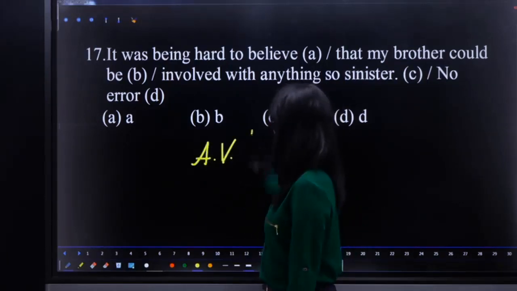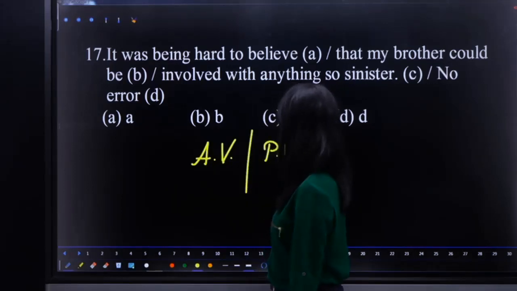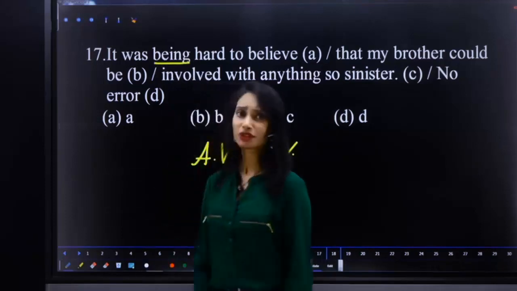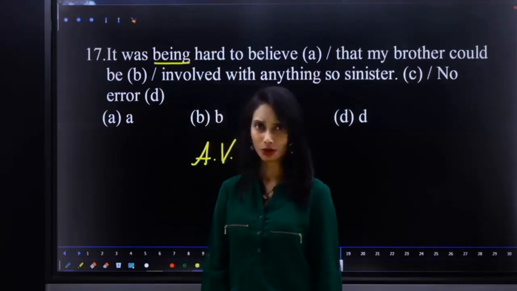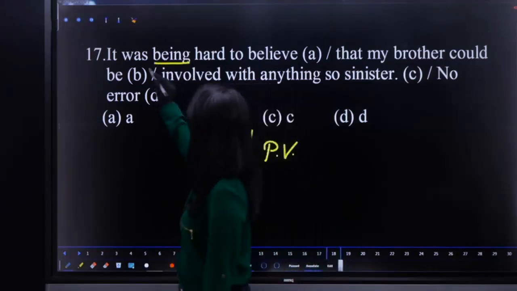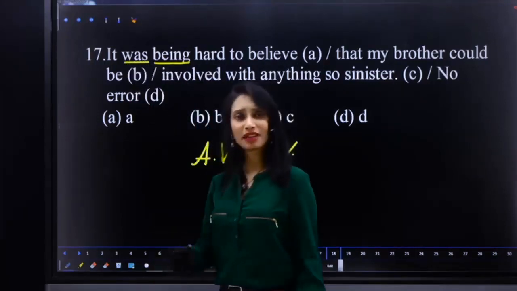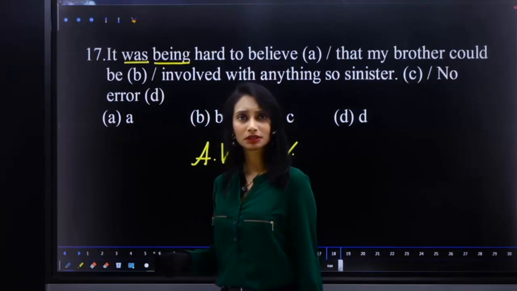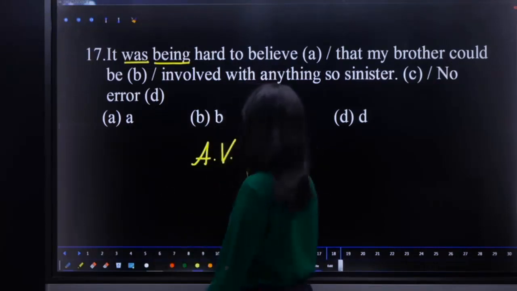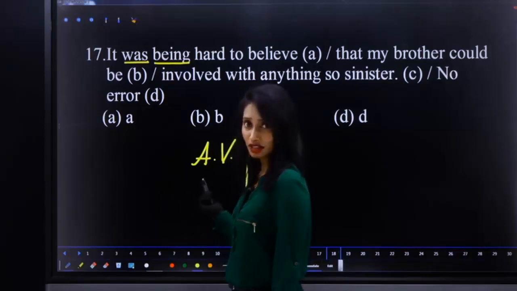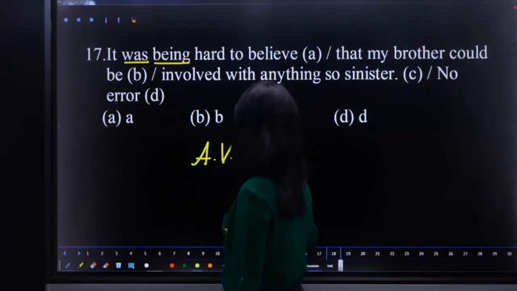Because here there is "being", and being is used in passive voice. Yes or no? So here you see, it was hard to believe. Was is there, then where is the main verb? If it is in passive voice, the structure should be auxiliary verb plus being plus V3. There is no V3. That means it is not in passive voice, it is in active voice.